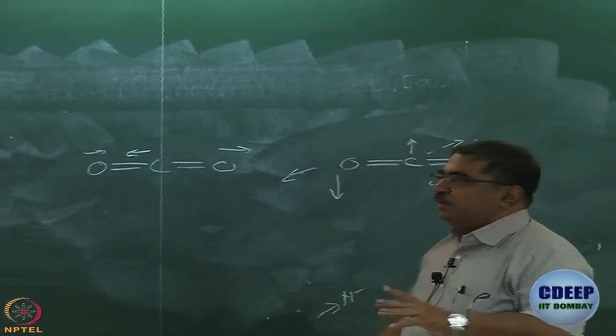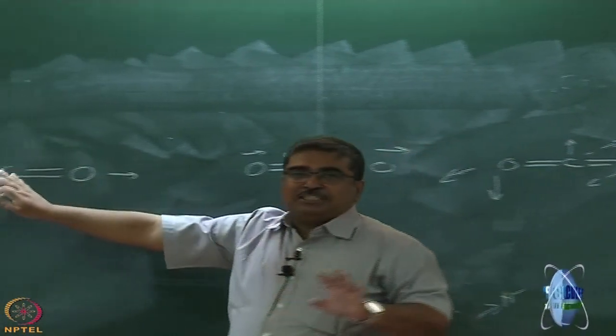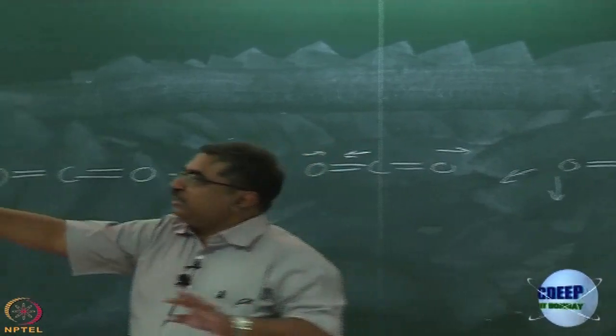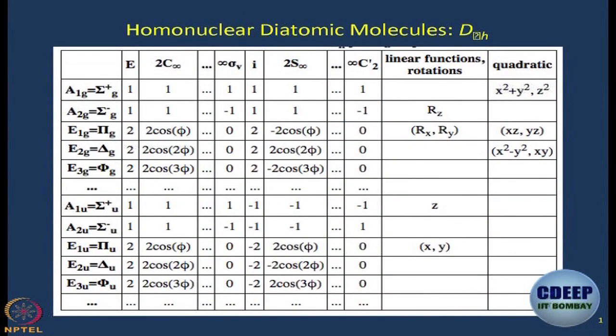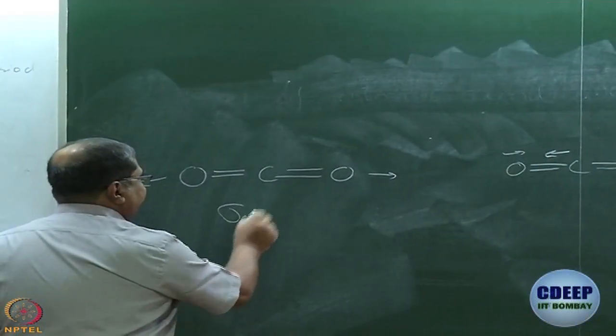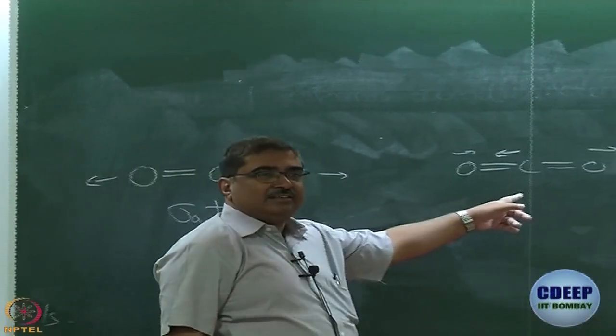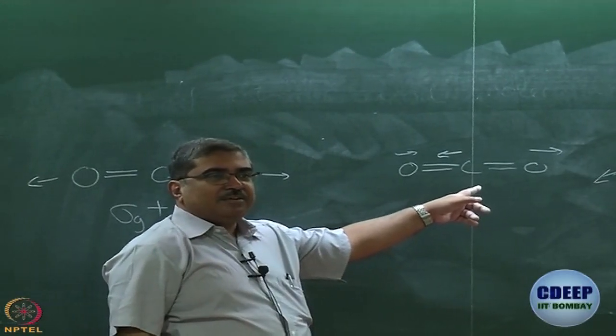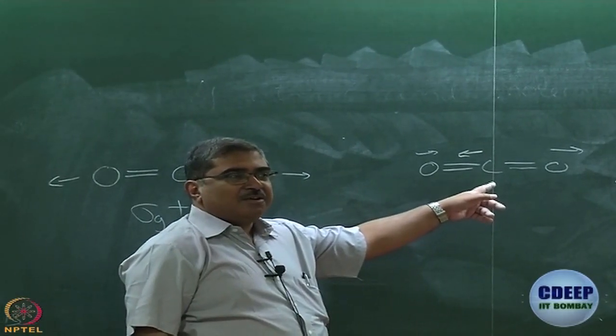Okay, where do these belong? Quickly, this one of course is totally symmetric, right. What is totally symmetric for D infinity h? It is sigma g plus. So, this is called a sigma g plus vibration. What about this?